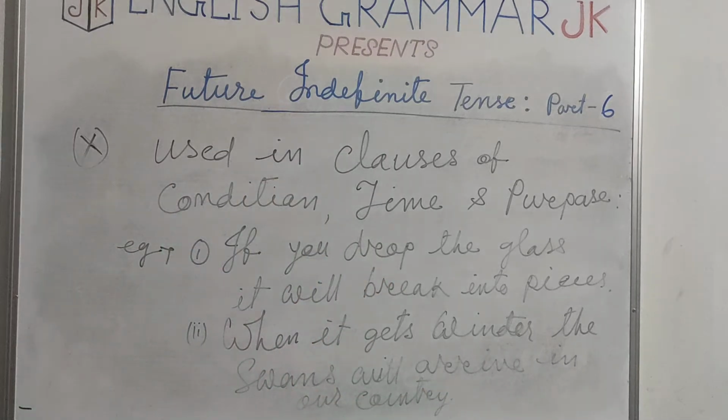Okay, is it visible? The swans will arrive in our country.